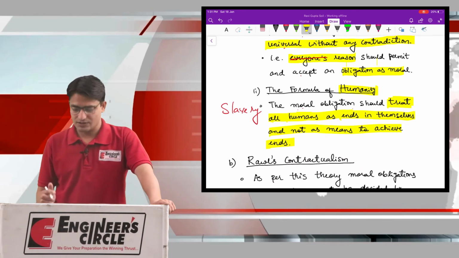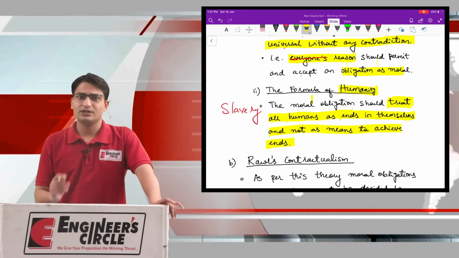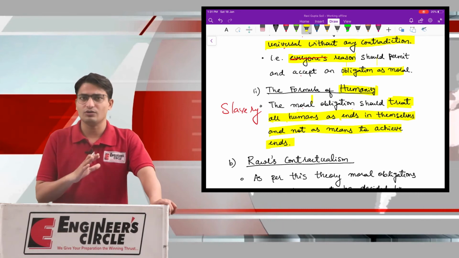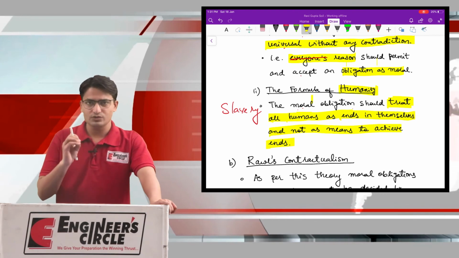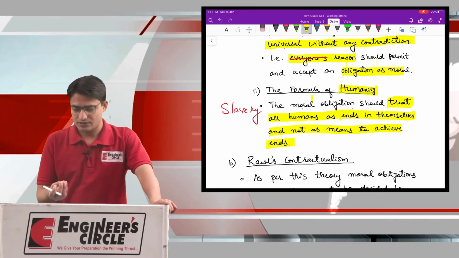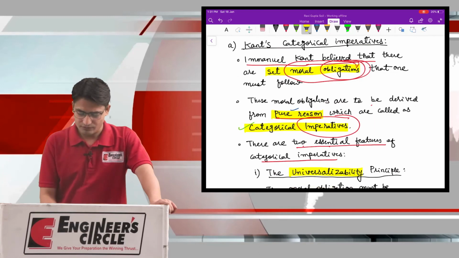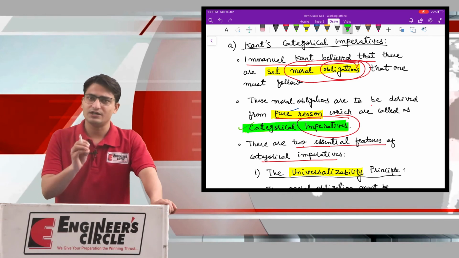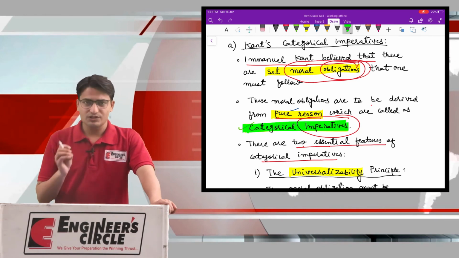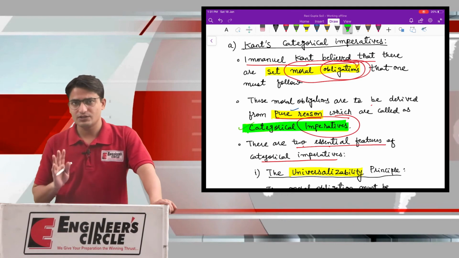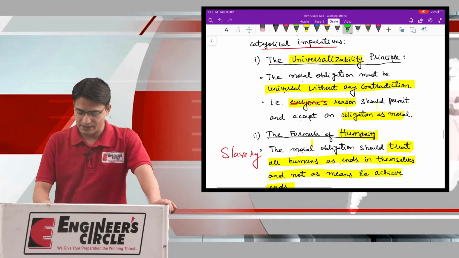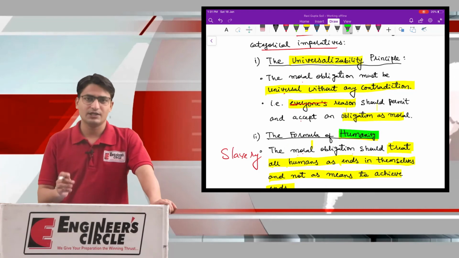And the other is the formula of humanity, that is, you must treat all humans as equal, as human beings, not as your means to achieve something. If these two things are satisfied, then we can say that the categorical imperatives are satisfied. So these two are the imperatives we must understand. The universalizability principle is an imperative, and the humanity principle is an imperative.